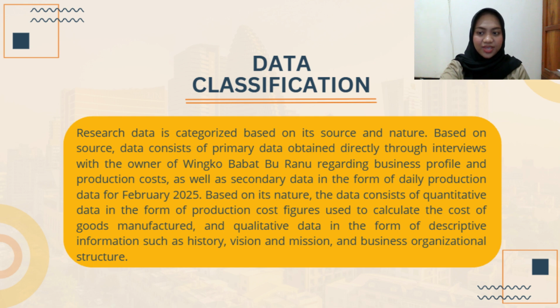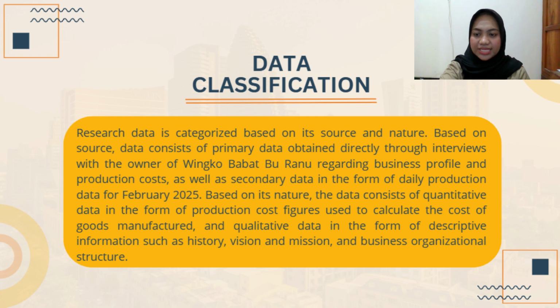Next, data classification. Research data is categorized based on its source and nature. Based on source, data consists of primary data obtained directly through interviews with the owner of Wingko Babat Buranu regarding business profile and production costs, as well as secondary data in the form of daily production data for February 2025.